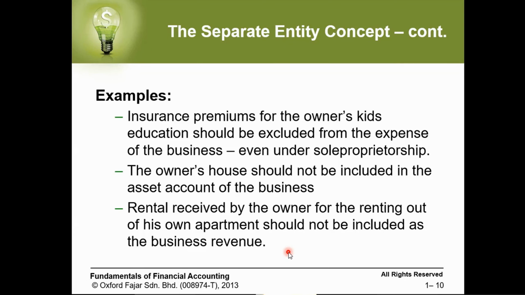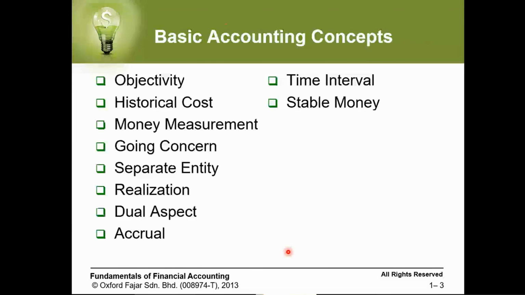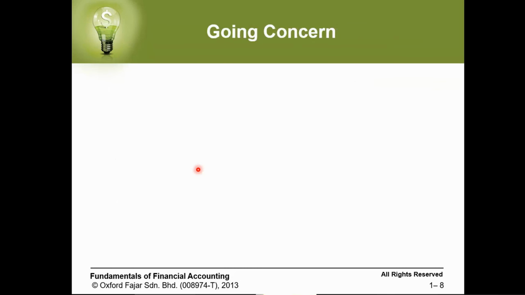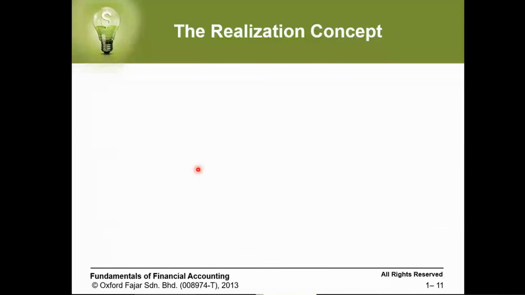So let's continue. So till now, what concepts have we learned? We learned objectivity, historical cost, money measurement, going concern, and the separate entity. Let's continue with the concepts. We reach the realization concept.